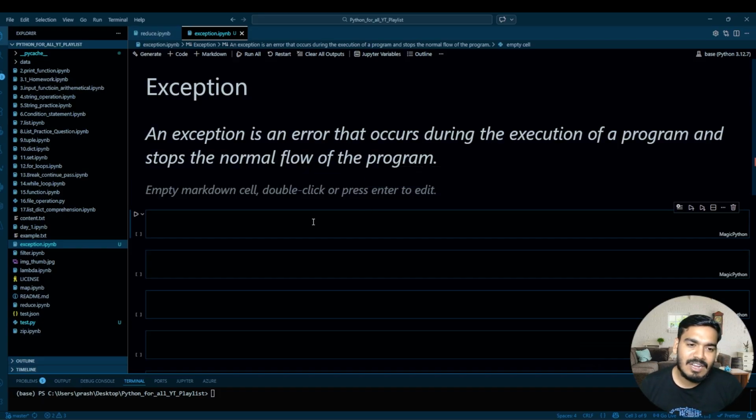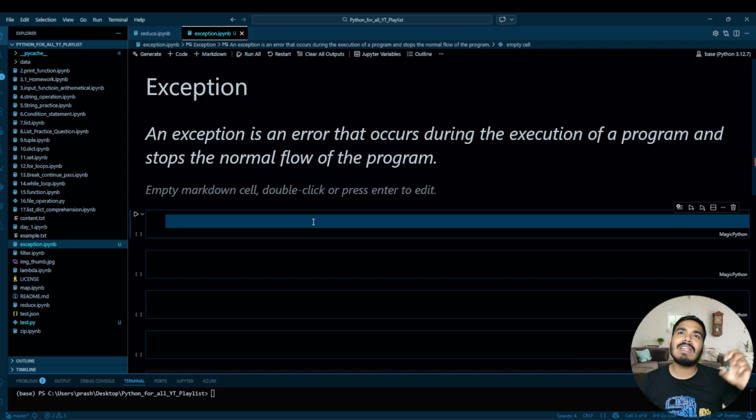So first, let's try to understand why we need exception handling. For example, let's say you go to an ATM. In the ATM, you enter the PIN to withdraw money or check the balance. But unfortunately, you have entered the wrong PIN. In that case, does the ATM stop working? Does the ATM shut down completely?